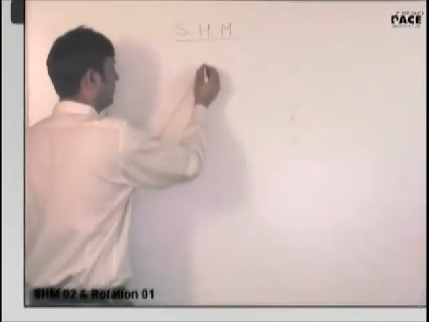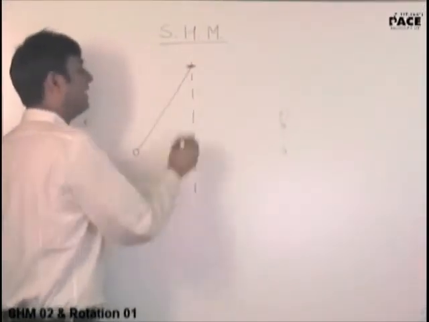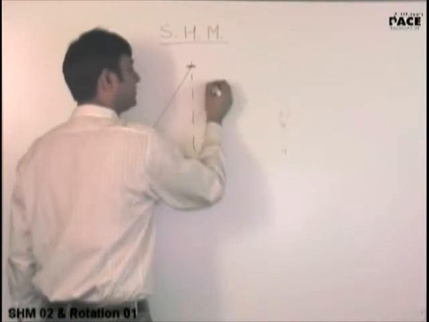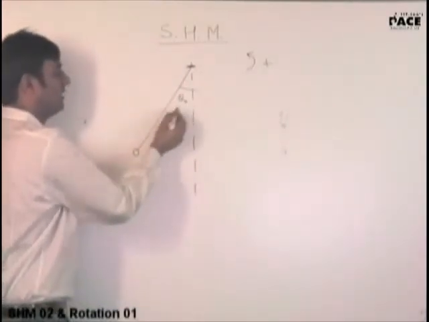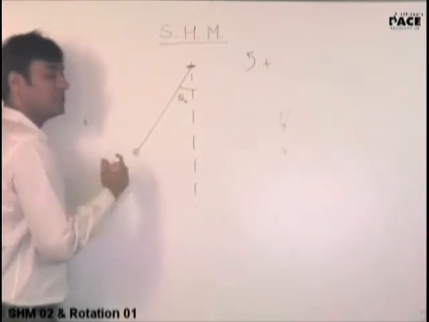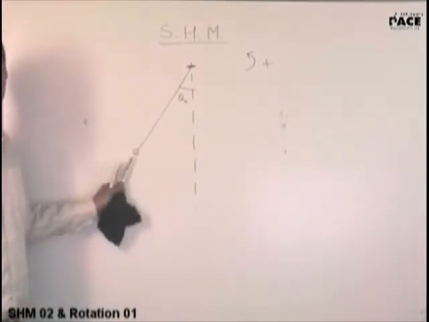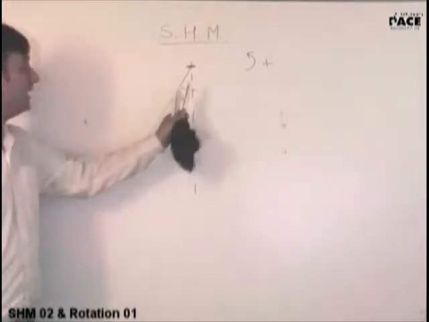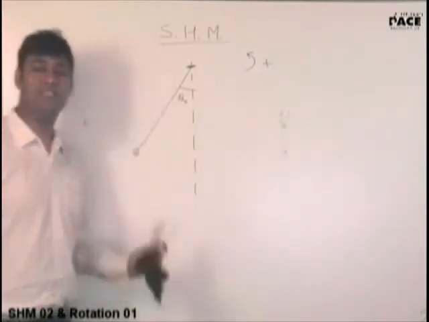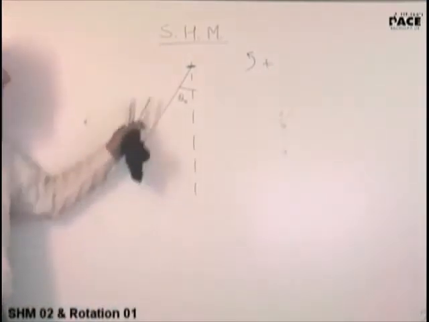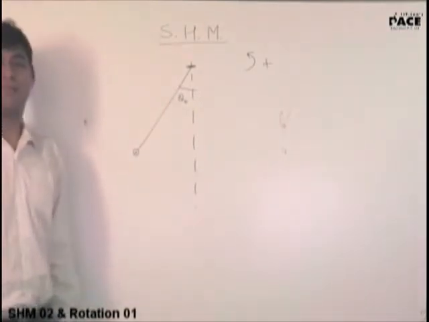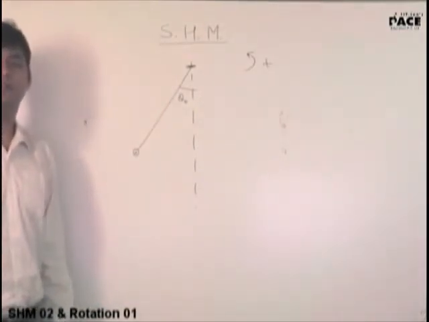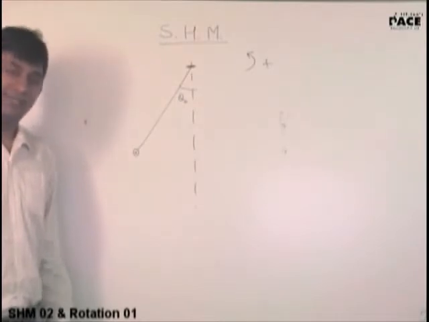If this is a pendulum and I have defined anti-clockwise angle to be positive, please tell me, I'll take it to an extreme position theta naught and I leave it. Tell me what is the initial phase. It is at this extreme position. Anti-clockwise angle is positive. Please tell me what is the initial phase if I take it to the extreme left and leave it. Pi by 2 or 3 pi by 2? 3 pi by 2. Exactly.